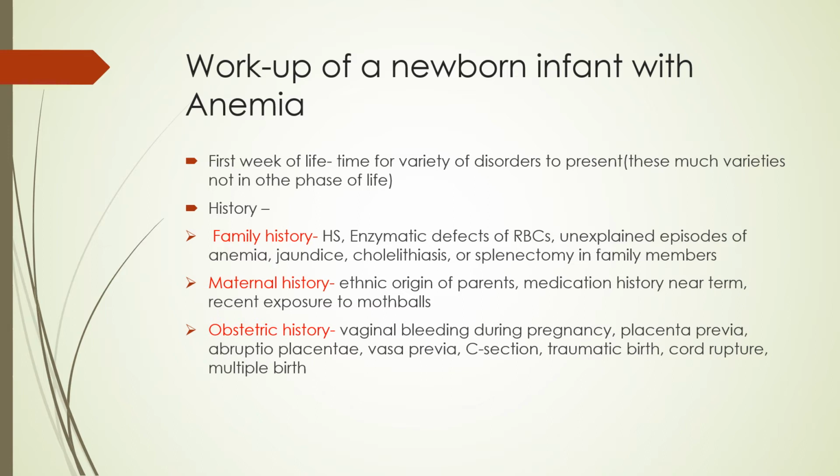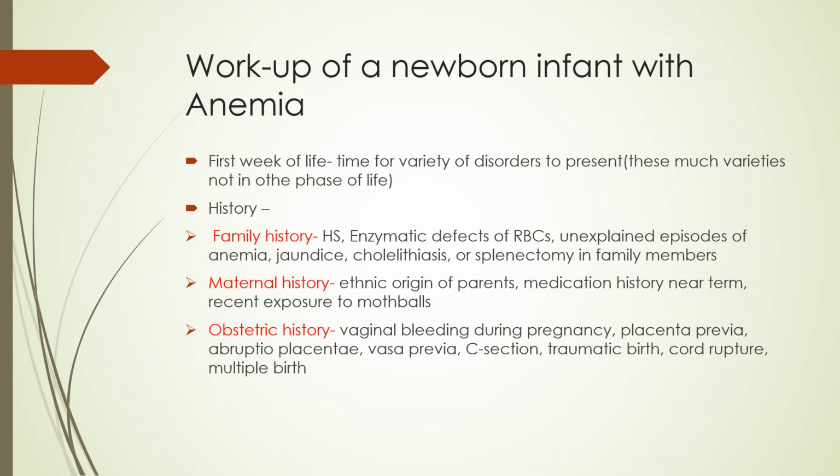Say if we find a pale infant at the time of birth and we ask the mother, did you have any exposure to naphthalene balls, and if the mother says yes, then you should think that this baby may be a case of G6PD deficiency who had intravascular hemolysis precipitated by exposure to naphthalene. So the maternal history is very important.